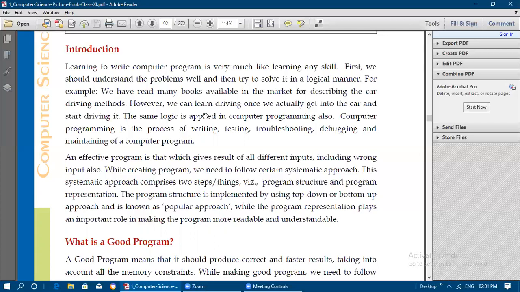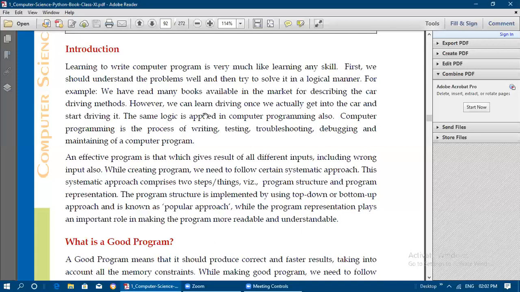Maintenance means any new additions or updates you want to make in a program, you need to do it. Any kind of changes you want to make according to the customer's wish, we can make modifications in the already created program. That is what is known as maintenance. So maintaining a computer program, all these steps together make up computer programming.